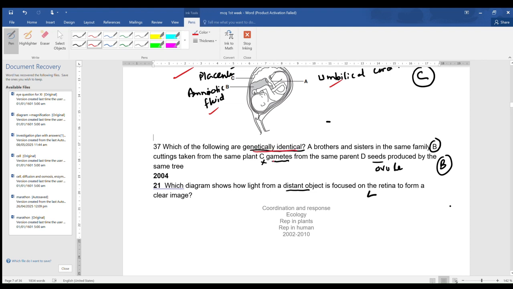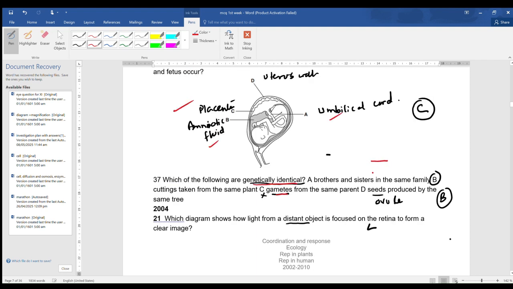It cannot be done by gametes, it cannot be done by seeds, because we know how the seeds are produced after fertilization. Fertilization means fusion of male and female gamete, and the ovule develops into the seed after fertilization. Therefore D is wrong, C is outrightly wrong.